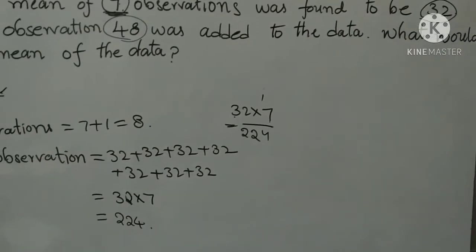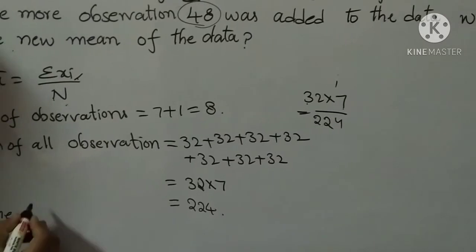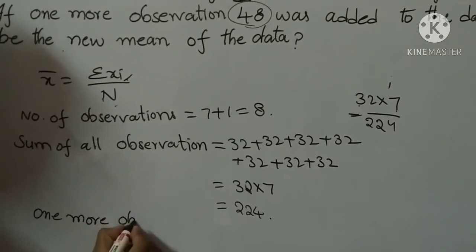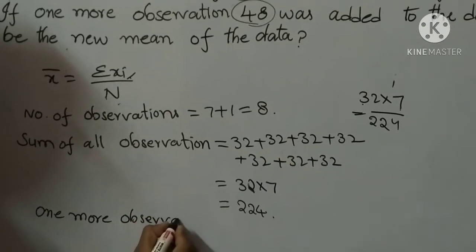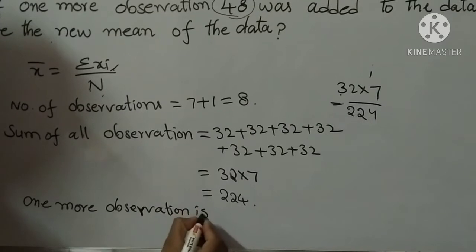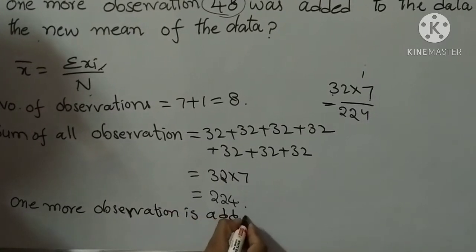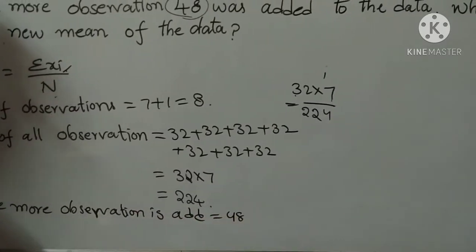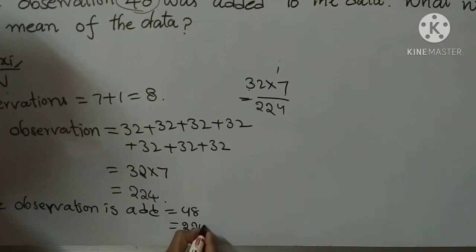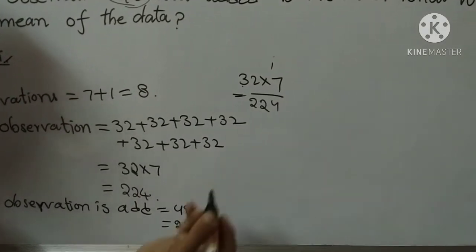Next, one more observation equal to 48 is added. So it is 224 plus 48.